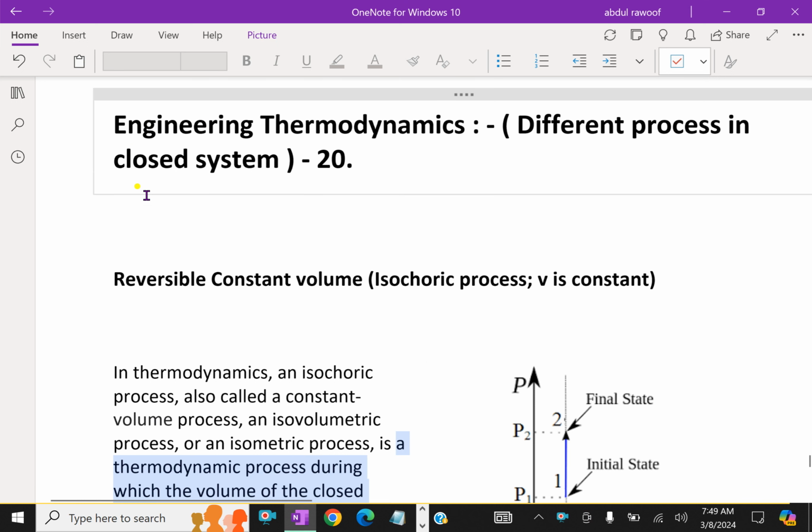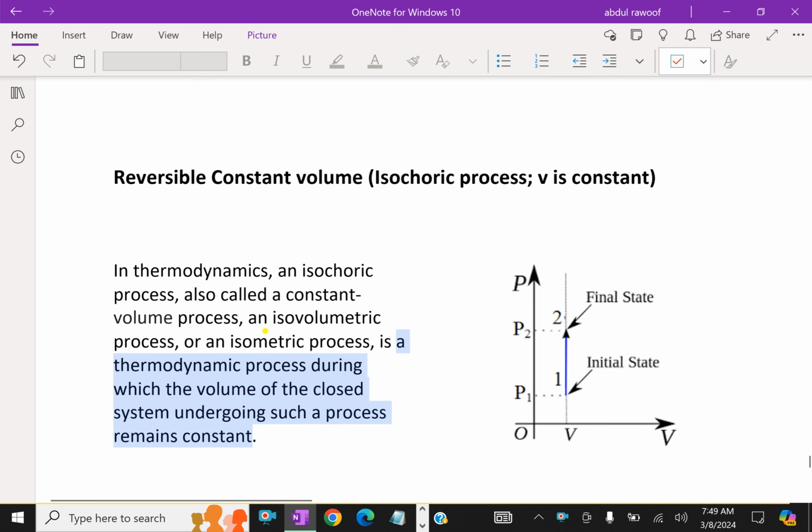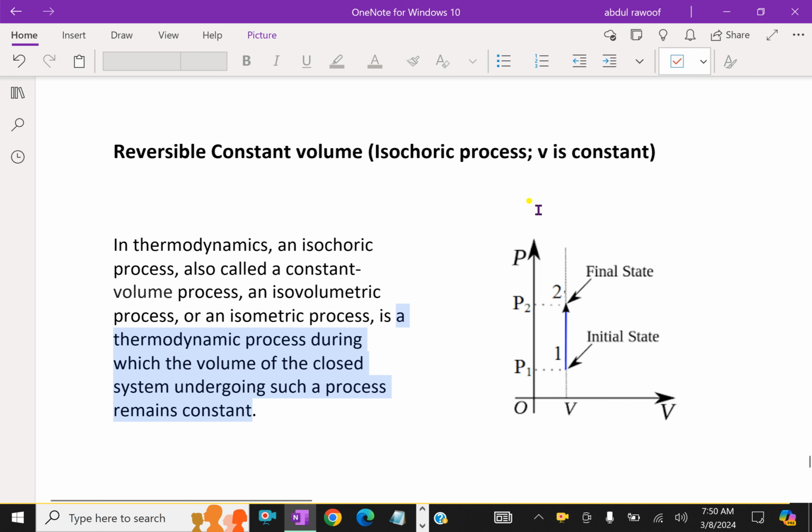Welcome to aminacademy.com. In engineering thermodynamics, let us discuss different processes in closed systems. That is, the application of the first law of thermodynamics to a non-flow or closed system, where we have some different processes. First we will discuss the reversible constant volume or isochoric process, where V is constant.